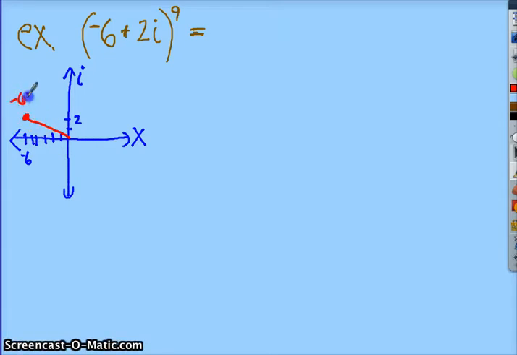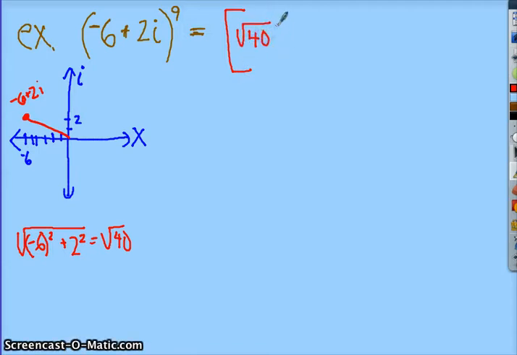Remember, absolute value is the distance from 0. Just as we've seen before, we're going to take the square root of a squared plus b squared, and that's going to give us the square root of 40. In your calculator, they will give you 2 square root 10, but I'm just going to leave it like that. The next thing we want to do is find our argument, our theta.